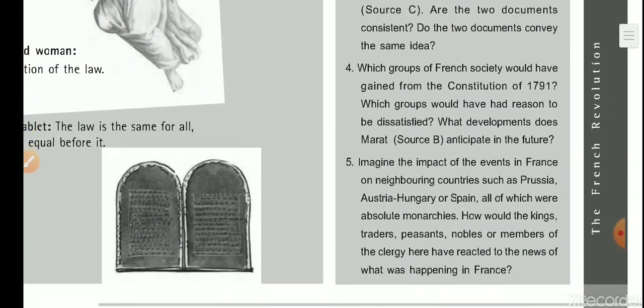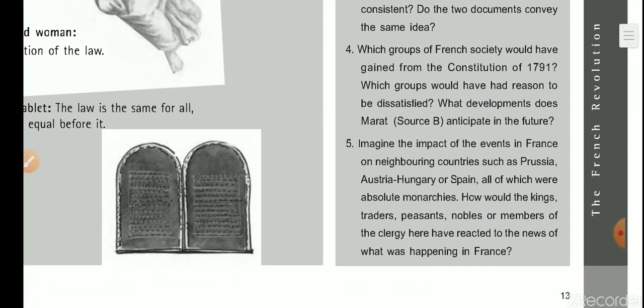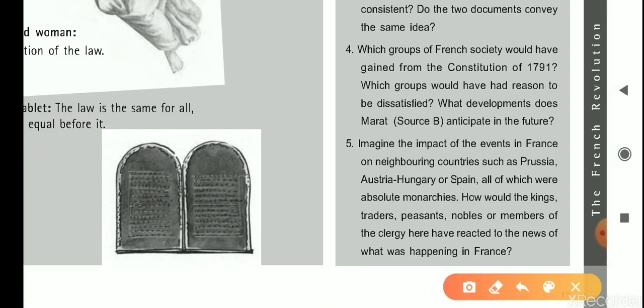Four. Which groups of French society would have gained from the Constitution of 1791? Which groups would have had reason to be dissatisfied? What developments does Marat, Source B, anticipate in the future? Marat was the journalist who wrote in his newspaper, so that was a very important source.